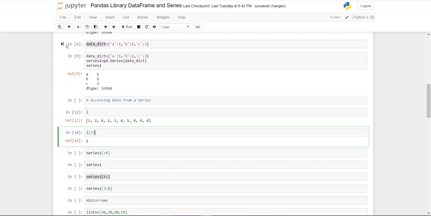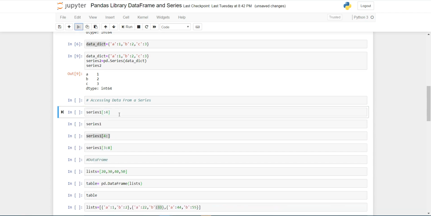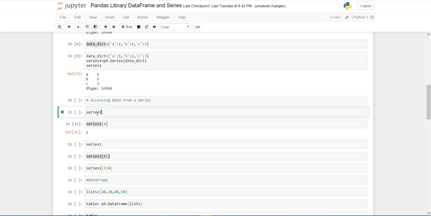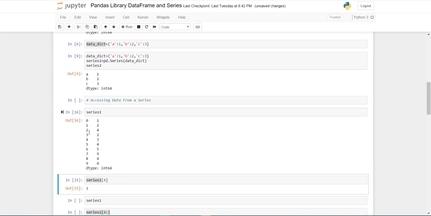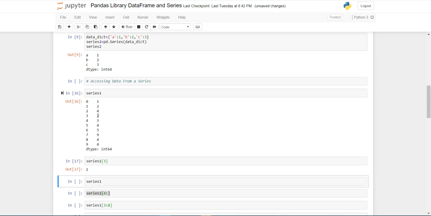So similarly, we can use this property here. I have a series whose name is series1. Suppose that I want this number 2, so I am passing its index position, which is 3. So here I am passing index 3, so it returns 2.